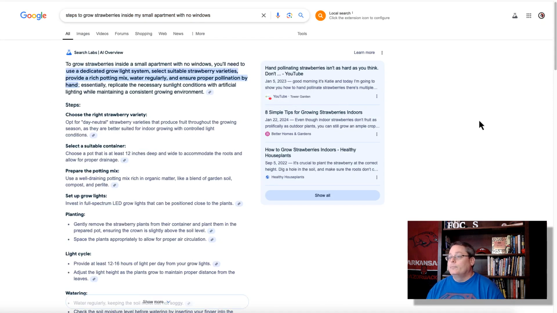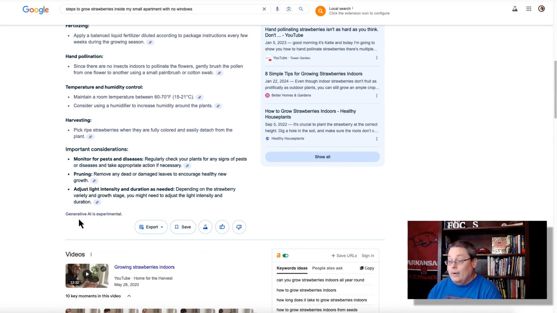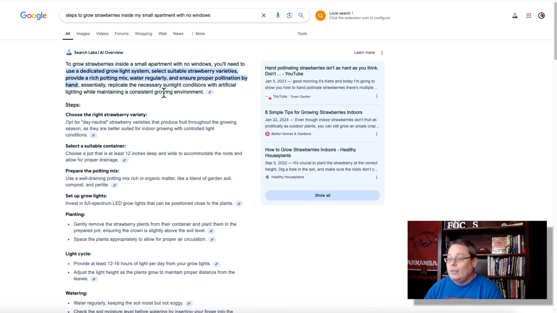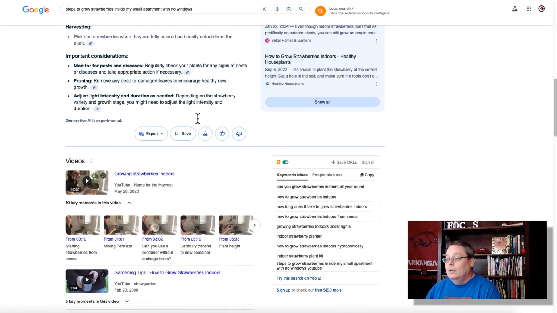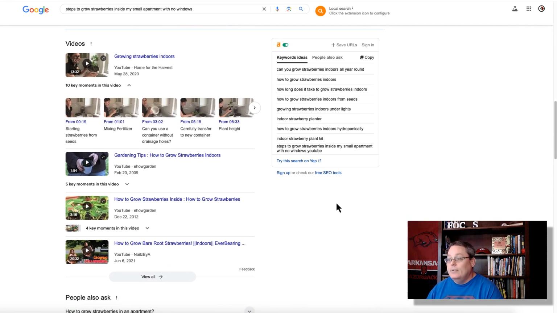So then I go to Google and I'm thinking, give me the steps to grow strawberries inside my small apartment with no windows. There's the generative AI, which is experimental. It's essentially Google Gemini inside of Google search, like Perplexity. The lines are all starting to blur. So in my opinion, DeepSeek doesn't change the game for me, with my focus being a marketer on creating information, but not just creating information, but doing what you see here for this specific topic. Steps to grow strawberries inside my small apartment with no windows.